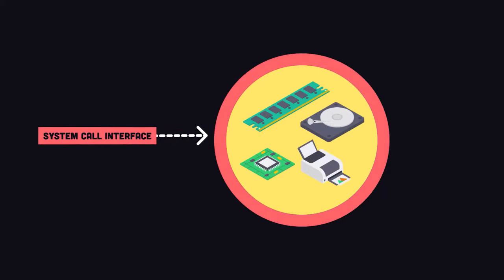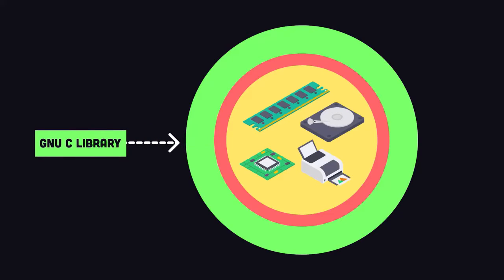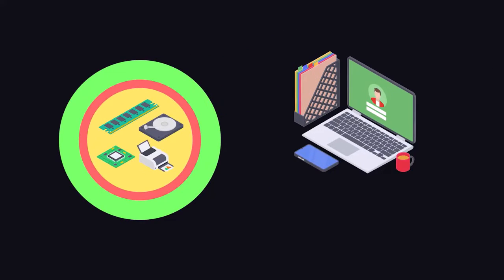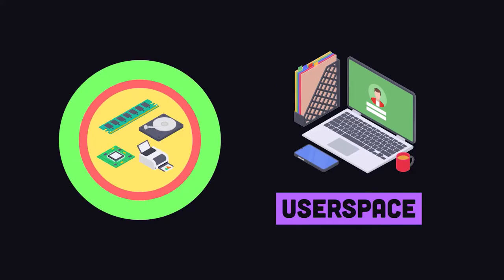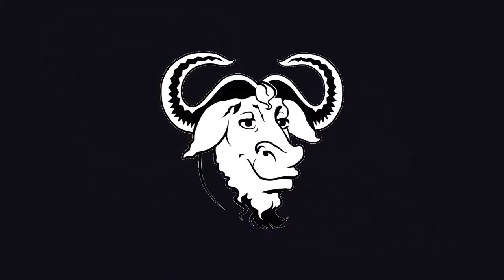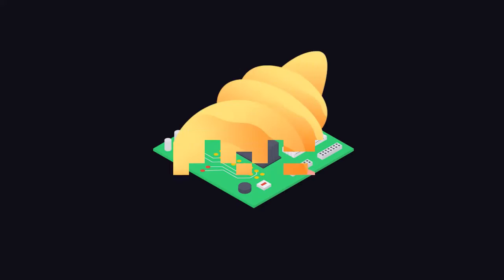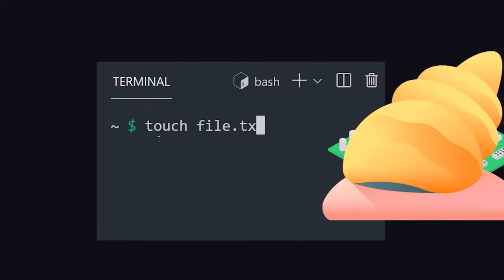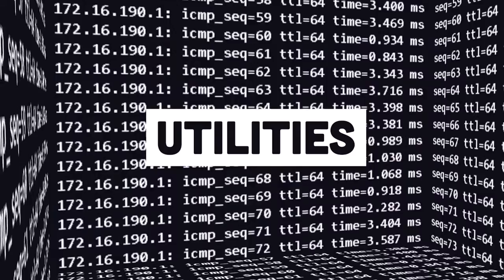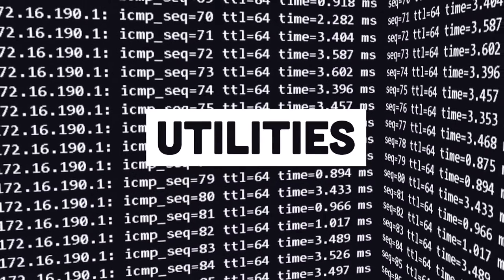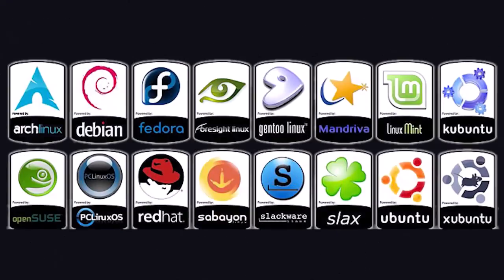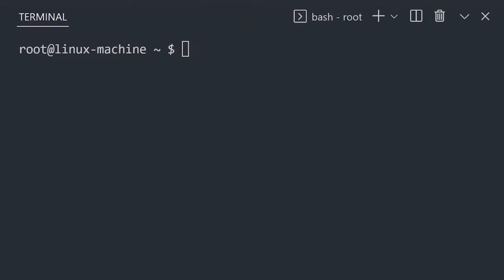They're exposed with the system call interface, which itself is wrapped with the C standard library, which provides an API that user applications can interact with. Now, beyond the kernel, we have applications that make the OS usable for humans, which are provided primarily via the GNU project, like a shell to interact with the kernel from the command line, windowing systems on desktop, developer utilities, and countless other applications.